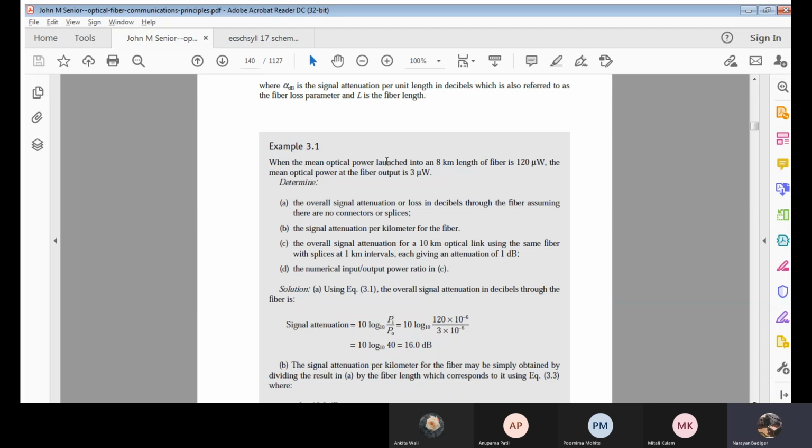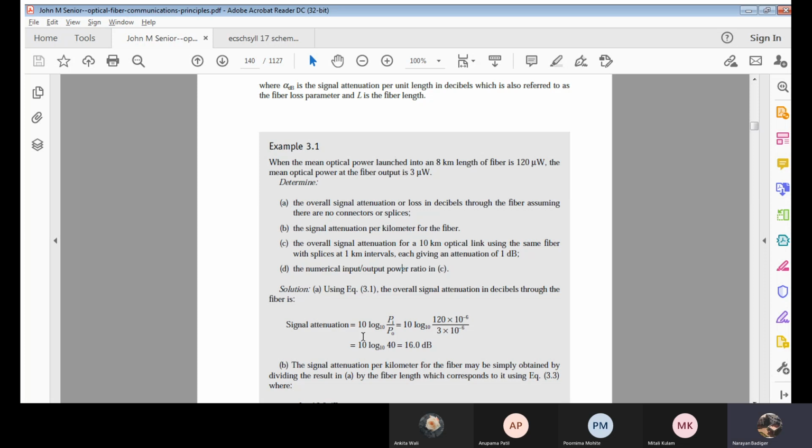When the mean optical power launched into an 8-kilometer length of fiber is 120 microwatts, this is the input power, and the output power is 3 microwatts. Total length of fiber is given, input power is given, output power is given. Now I need to find the overall signal attenuation, then the signal attenuation per kilometer, then the overall signal attenuation for the given optical length. Then finally, the numerical input by output power ratio. This is all we need to calculate.